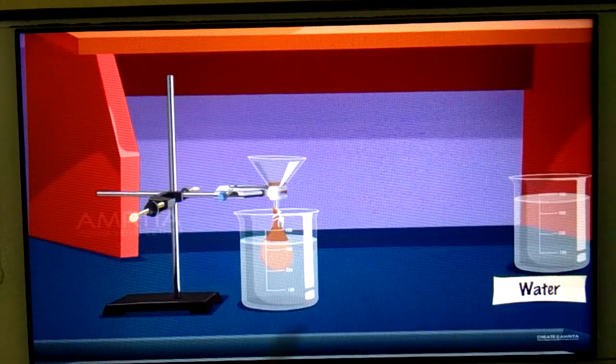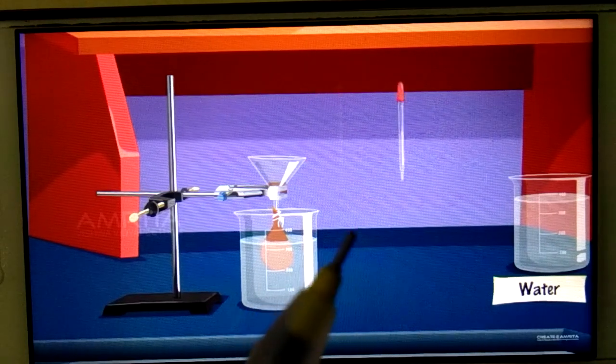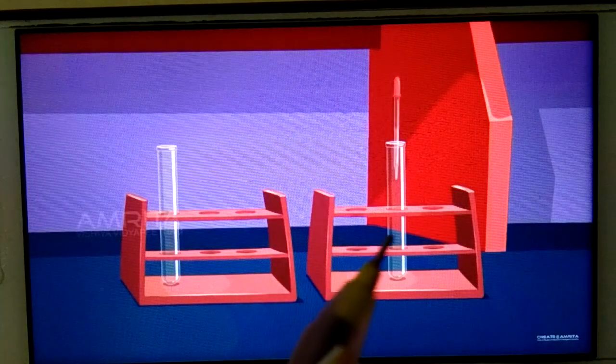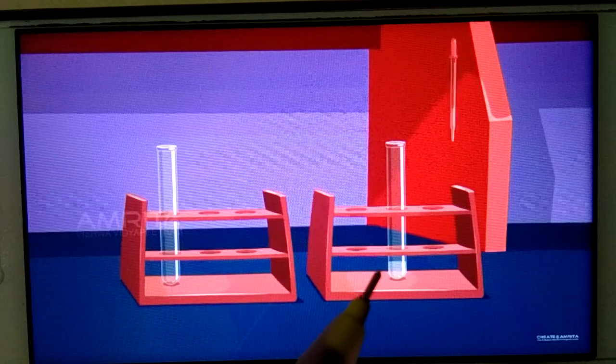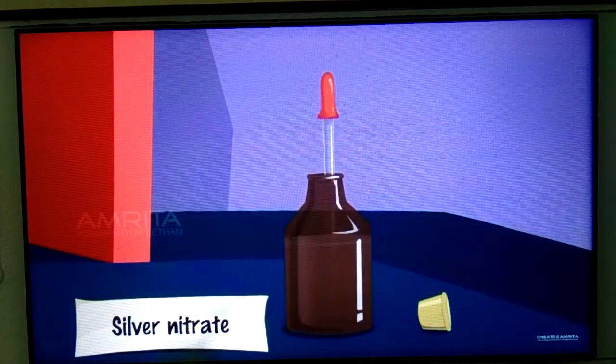Now students, again you have to check this water where the dialysis is going on. With the help of a dropper, take a few drops of this water and pour it in the first test tube. Now in this test tube in which we have poured this water, add a few drops of silver nitrate, AgNO3.